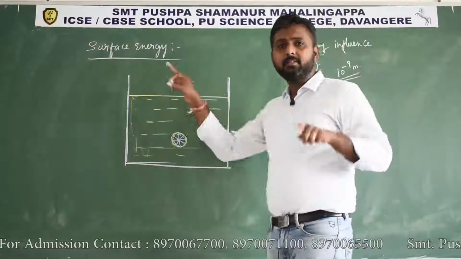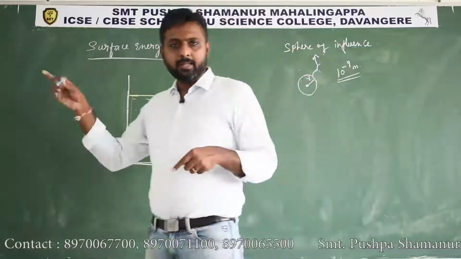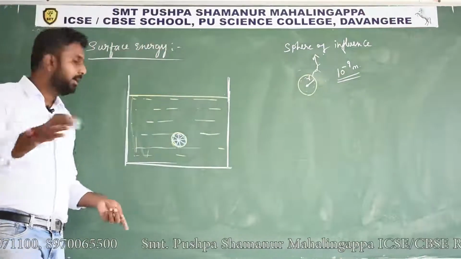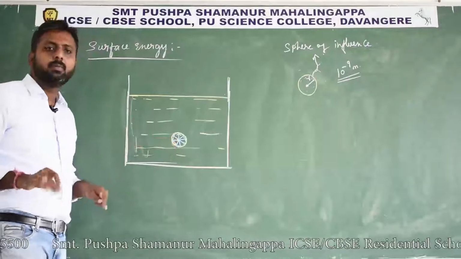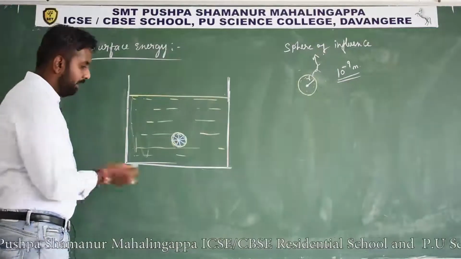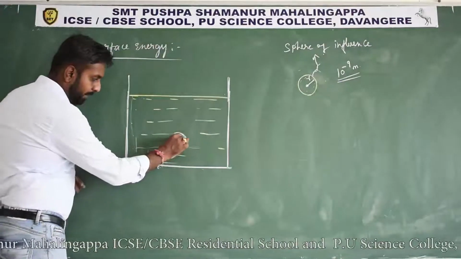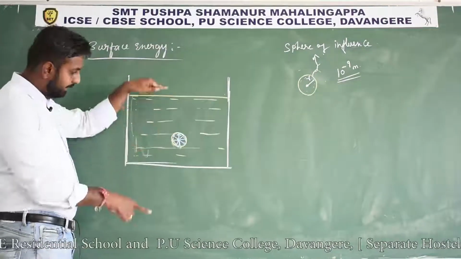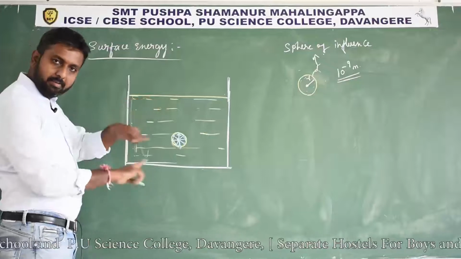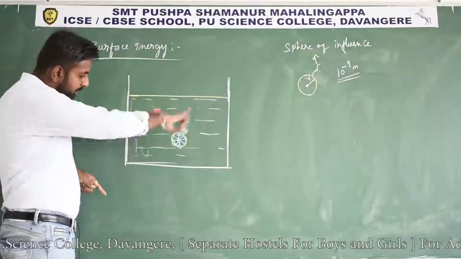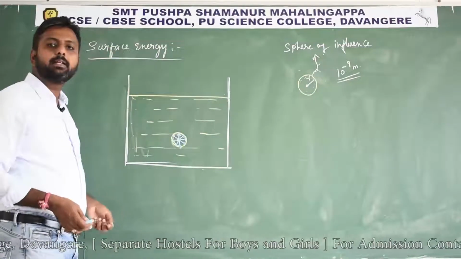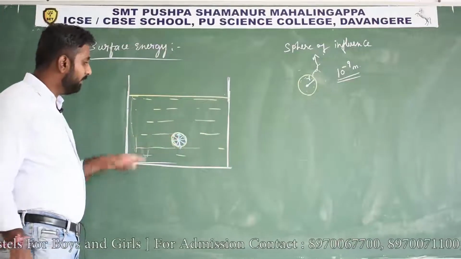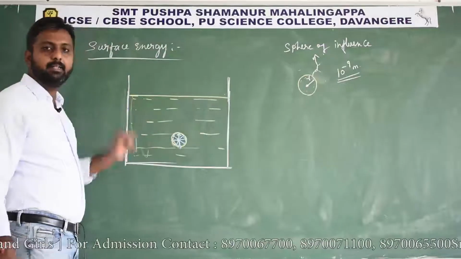In all the directions there are forces, and we can consider them equal and opposite, so they will cancel each other, and there will be no net force on this molecule. This force magnitude is the same, that force magnitude is also the same, and they are acting in opposite directions, so they cancel each other. All the forces cancel each other, and the net force becomes 0 on this molecule. It can move inside the liquid freely.